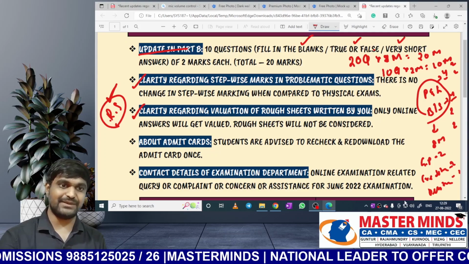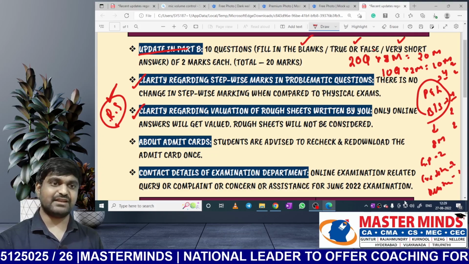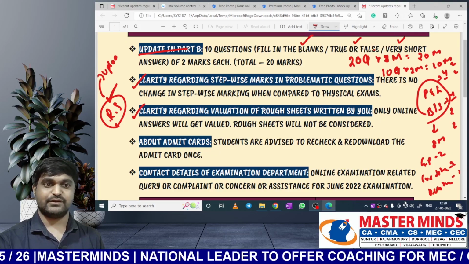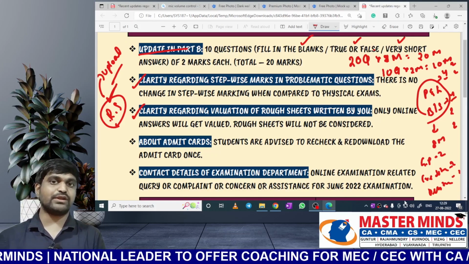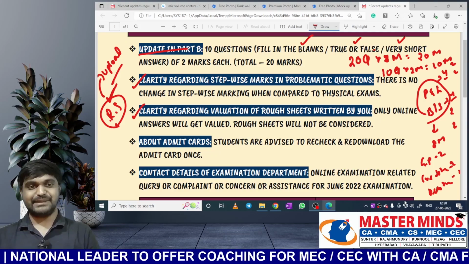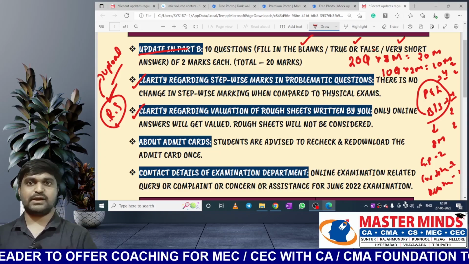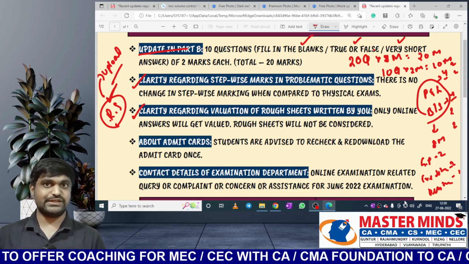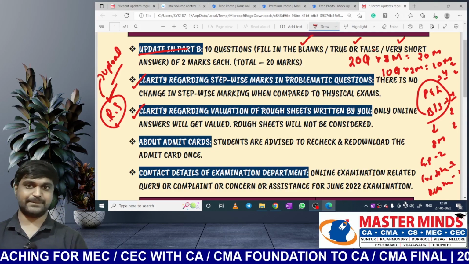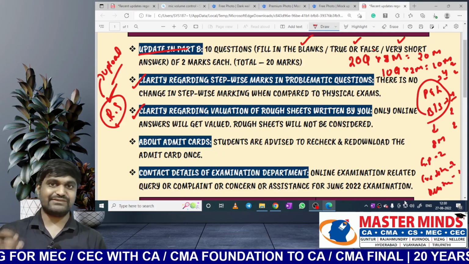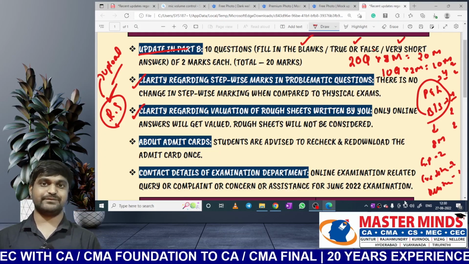But these rough sheets need to be handed over to the invigilator after completion of your exam. In some cases they will ask you to upload these rough sheets, and then you need to upload according to the instructions given by them. Or sometimes they may ask you to just surrender them, then no need to upload, you need to surrender them to the examination center. In any situation, you can't bring those papers home. That is the main thing you need to remember. For valuation, whatever content you give on screen will be valued, but whatever you wrote in rough sheets will not be valued.